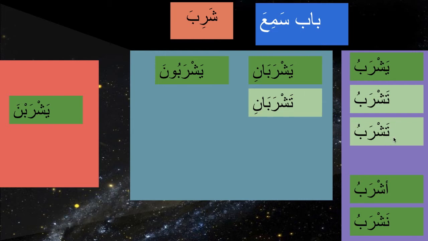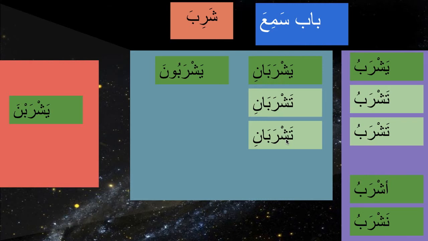Then again anta, again same thing, tashrabu, tashrabani, so you drink, you both drink, depending on the sentence, because they both look similar. Tashrabu, tashrabu, depending how it is used in the sentence, so we know whether it is addressing a feminine or it is addressing a male in front of you. Again tashrabani is the same thing, depending on the sentence, what's coming before or after, we can know whether it is speaking about two women, third person, or two men in front of you.